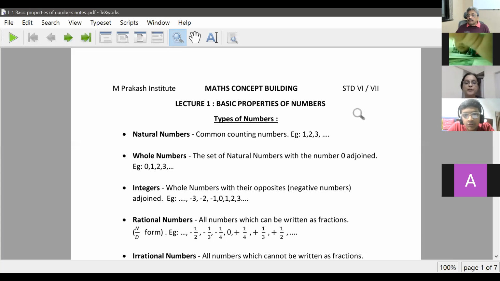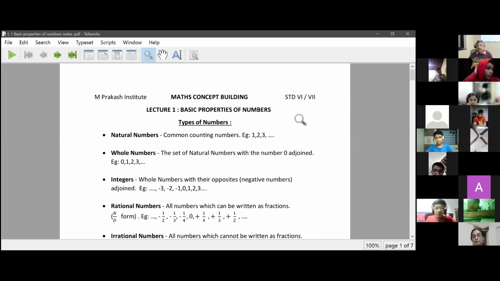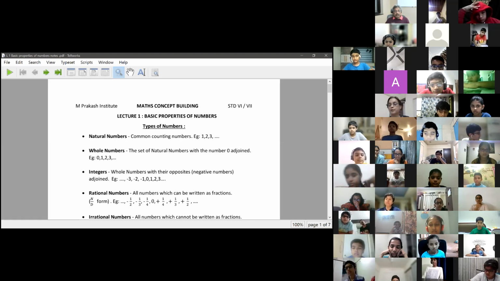Right. So we are starting with a very basic subject. Whenever we talk of maths, the first thing we will talk of is numbers, of course. And I'm sure all of you have done all these types of numbers, maybe sometimes in third standard, fourth standard, but this is just like a small warm up. So let us start with types of numbers.